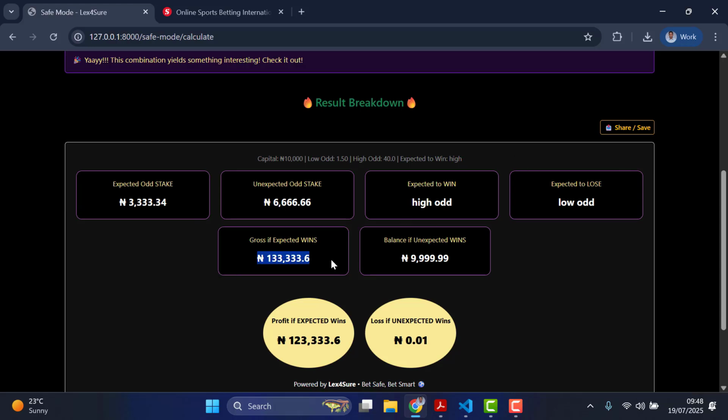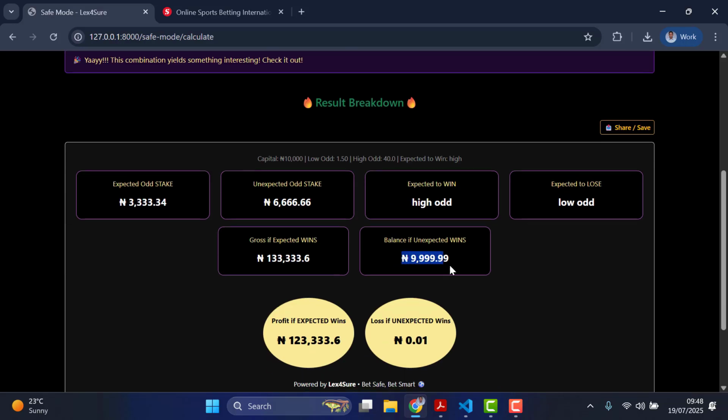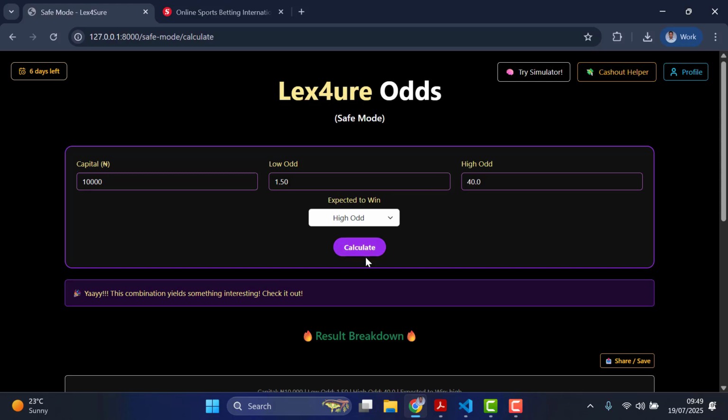Then it lets you understand your total gross profit if your bet wins, and even if your bet doesn't win, you will gain back your capital. Obviously, this is not a loss. Even though it looks like 999.999, approximated, you are still holding your 10,000 regardless. You understand? The mathematics side of it is still logical and working very fine. So this is how the safe mode works.